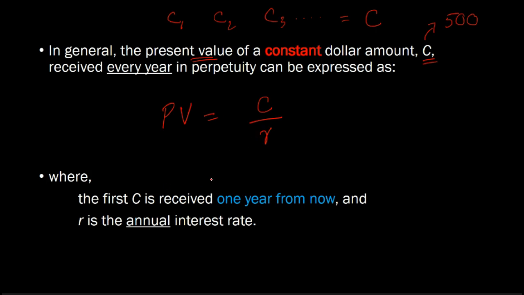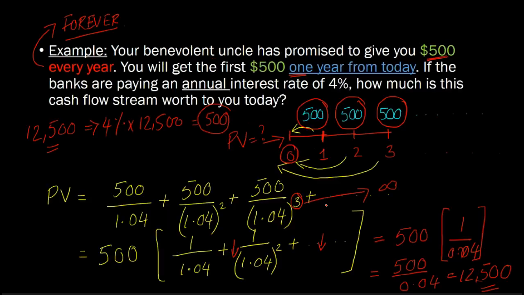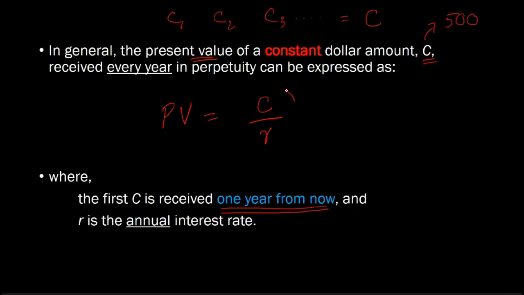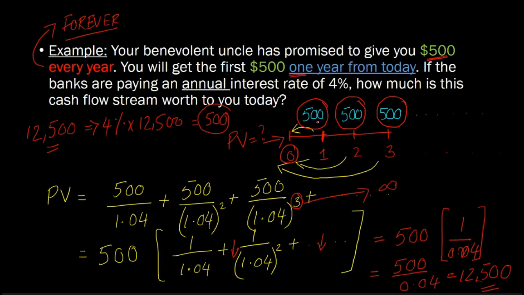Where please bear in mind two important things. One, R is your opportunity cost, or the annual interest rate. And this C, the first C that you're getting, is 1 year from now. This is critical. It has to be the case that the first cash flow is occurring 1 year from now. This formula is only going to apply if the first cash flow that you're getting is 1 year from today.